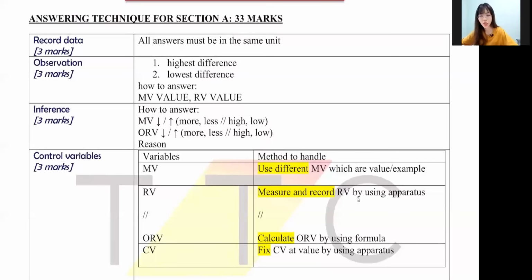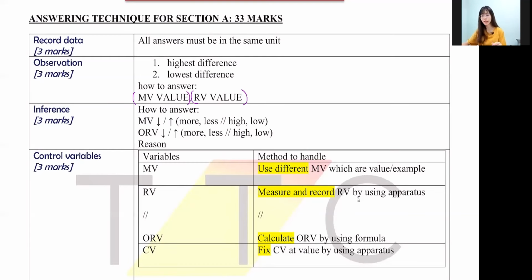Second one, observation. How to write observation? For observation, we have to find the highest and the lowest value, okay? We find the highest and the lowest from the data itself. Whatever you find in the data is basically what you see as highest and lowest. So how do you form the sentence for observation? You write MV value, RV value. Of course, sometimes if your MV has no value, then it's okay. But you have to involve your MV there, and you have to involve your RV as well, manipulated and responding variable.